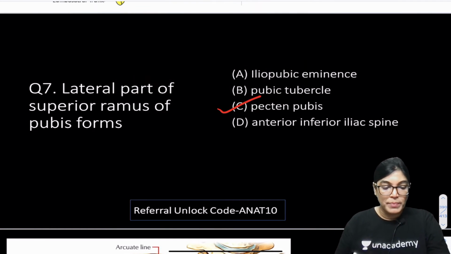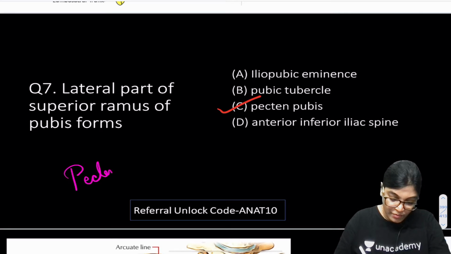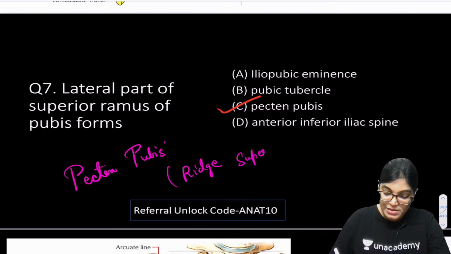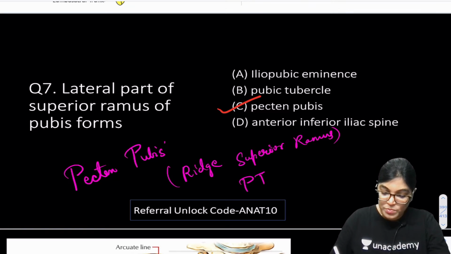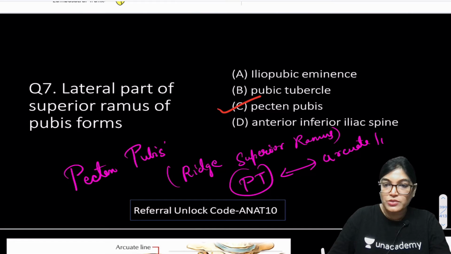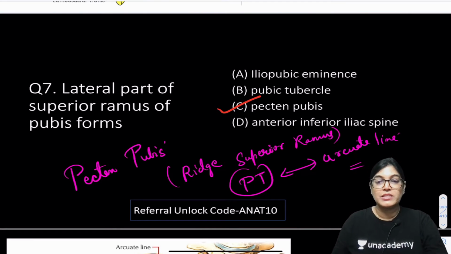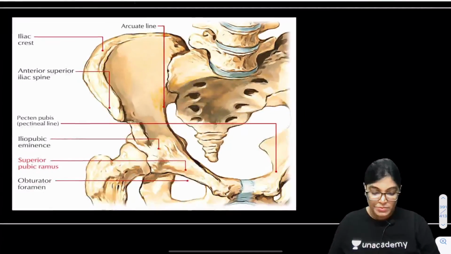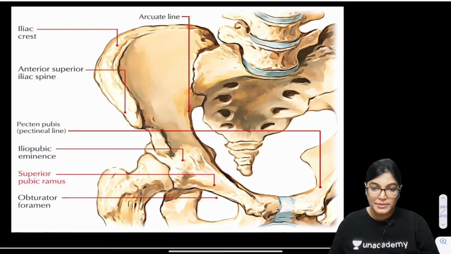Actually, when we talk about pecten pubis, it's a ridge. Pecten pubis is a ridge lying on the superior ramus, extending from the pubic tubercle to the arcuate line. So I would like to show you a diagram. Pecten pubis is on the lateral superior ramus of pubis, forming a connection from the pubic tubercle to the arcuate line. Let me show this diagram. Let me slightly highlight it so that it will be clear to you.